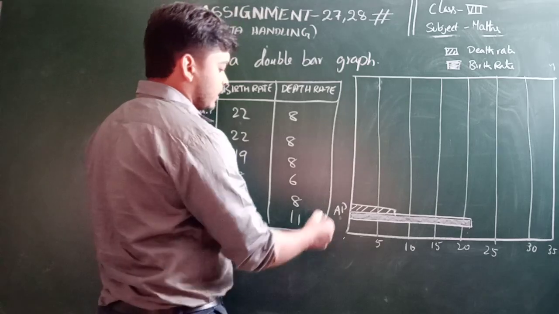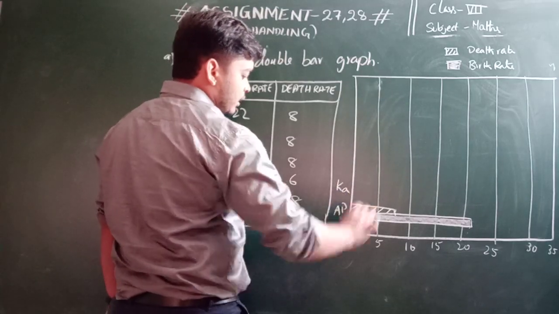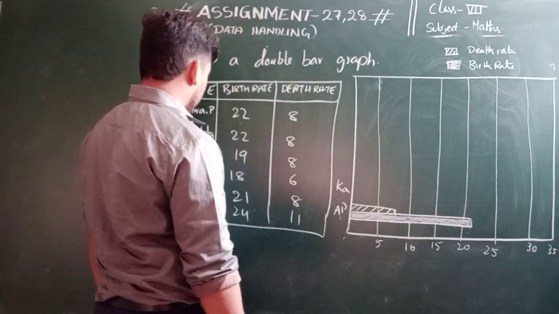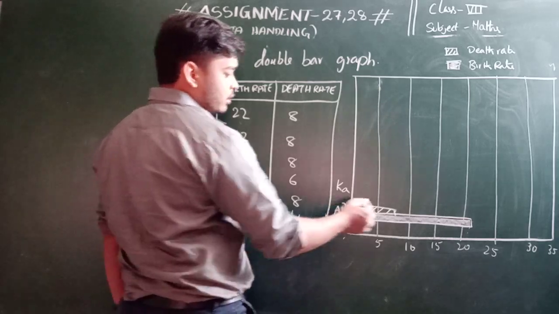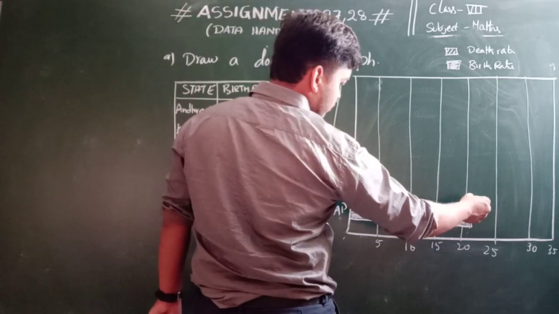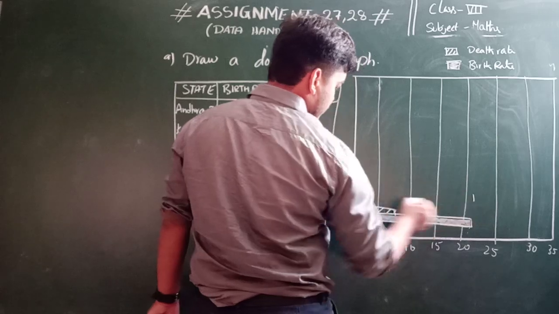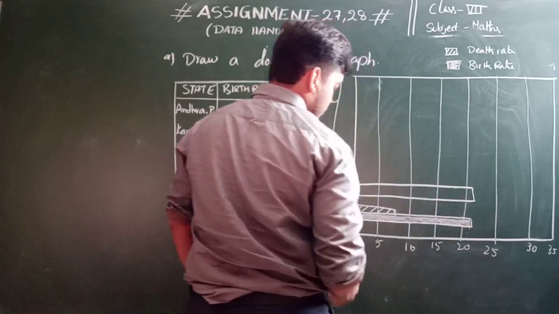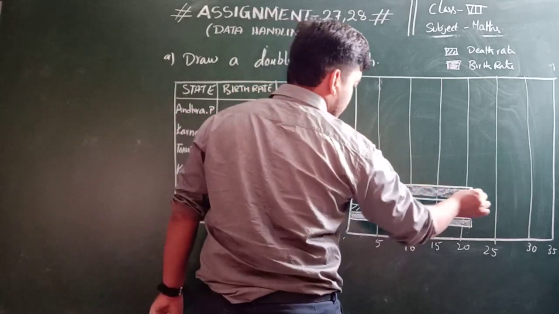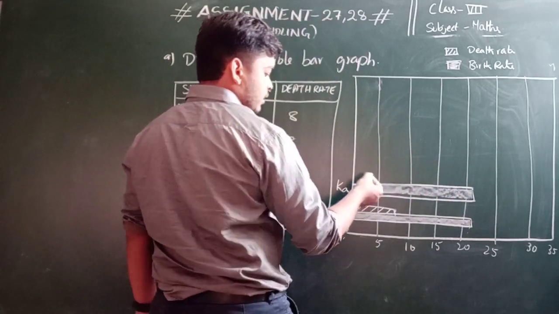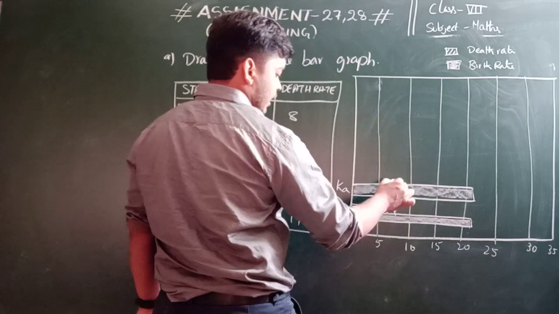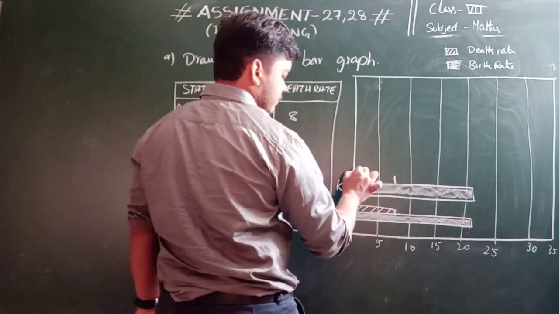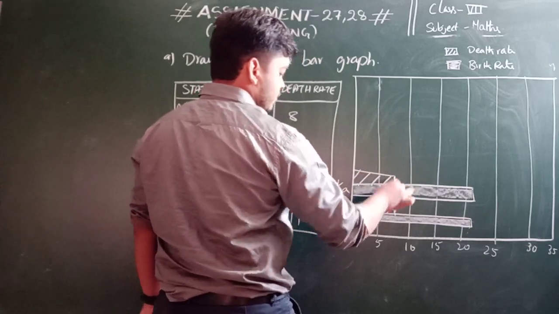Now in Karnataka, K. So in that 22, here also the same thing, 22, is the birth rate and 8 is the death rate, right?